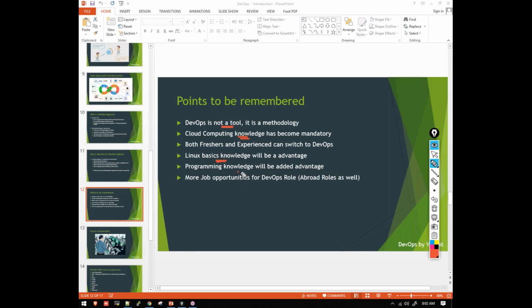Programming knowledge will be an added advantage. If you have knowledge in programming languages like Java, C or something, that will be an added advantage. But if you don't know, don't worry, because we will have a very limited scope of programming in our DevOps tools. We have a lot of opportunities for DevOps roles, guys. If you open naukri.com or LinkedIn today and search for DevOps roles, you can find a lot of job opportunities, both in India as well as abroad.